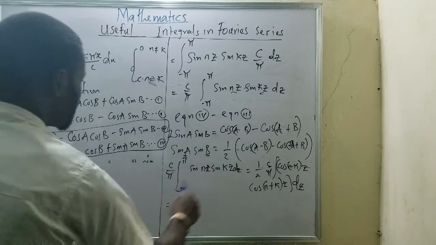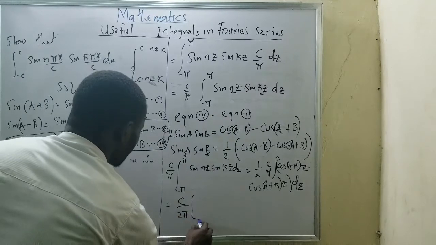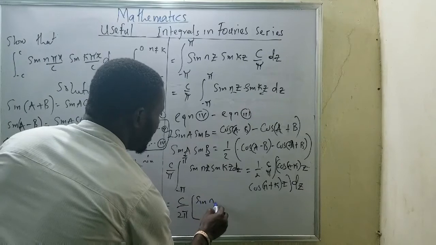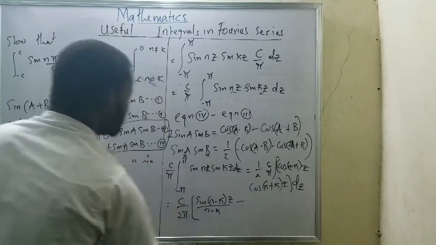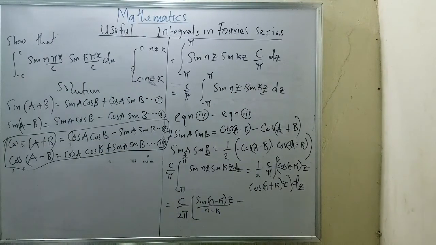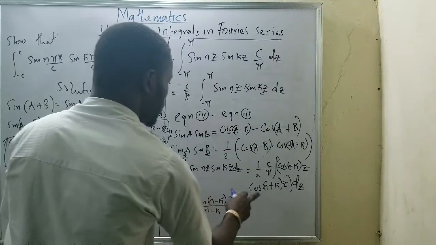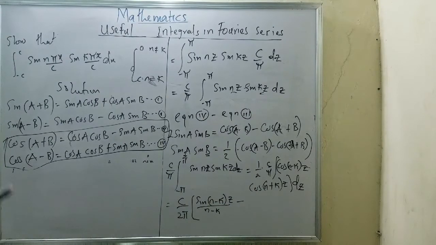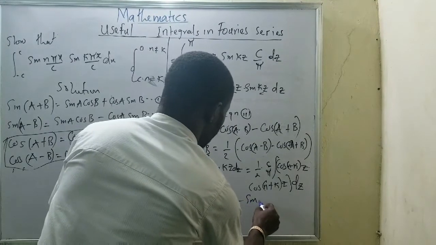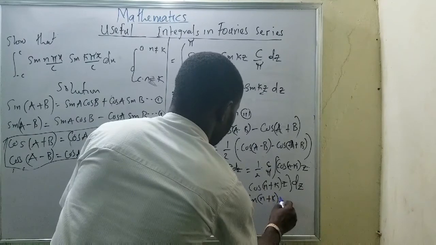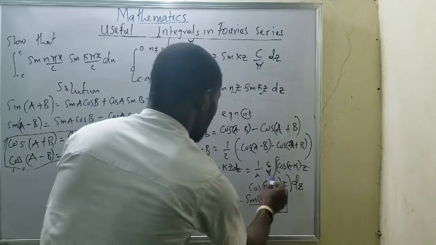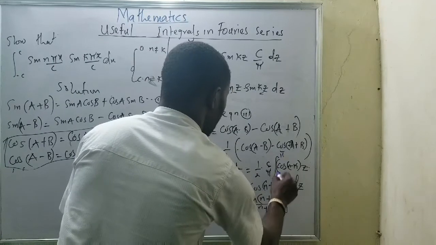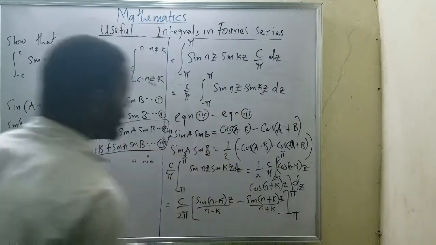Now if I integrate this point, I'll be having sine n minus k z divided by n minus k, and also minus sine n plus k z divided by n plus k, all close bracket, with respect to z, from pi to minus pi. Now that is the limit.